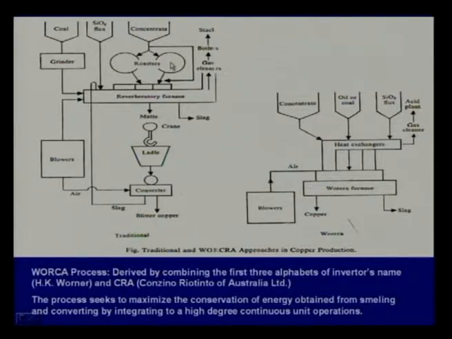Now, after you have roasted the material, it has to be taken out, transported to a reverberatory furnace, where you are making a matte. After you have made the matte, it has to be transported through ladles into a converter to form blister copper. So, there are transportation operations involved between roasting, reverberatory furnace and ladle. So, you have 3 steps, and during these intermediate gaps you lose a lot of heat.